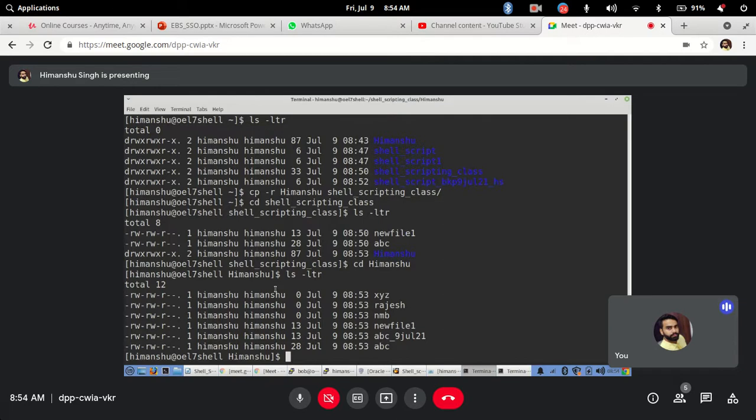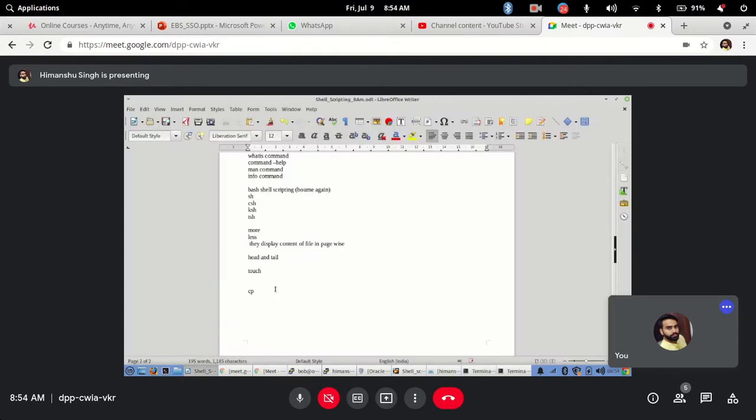Okay, and in Linux there are n number of commands, more than 10,000 commands available. Anyone can build a command and release it. So it's never ending, but these commands are very common and will be used in all the Linux based environments, so that we are covering. Now after the copy command, I will hold the commands for now. We have some time, if it extends 10 minutes, 15 minutes.